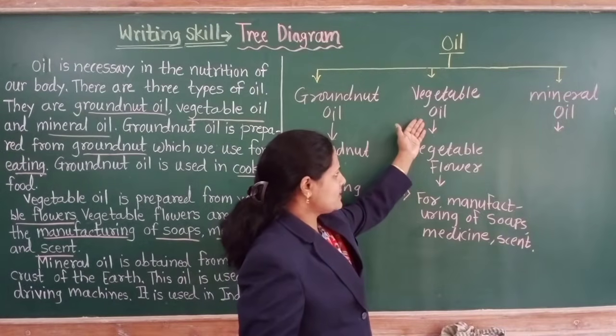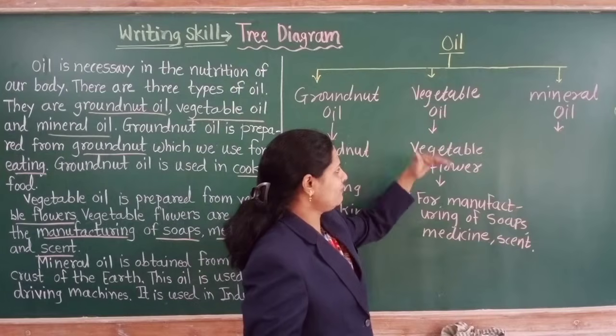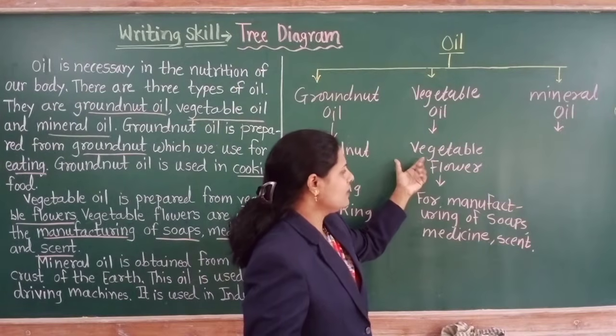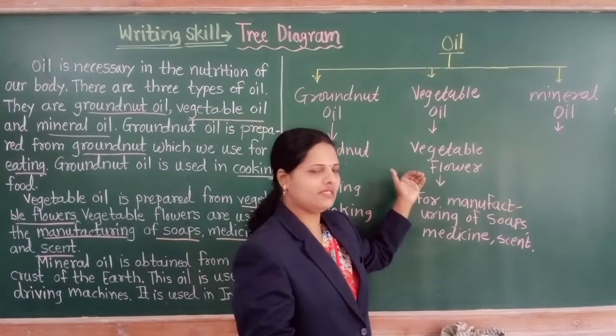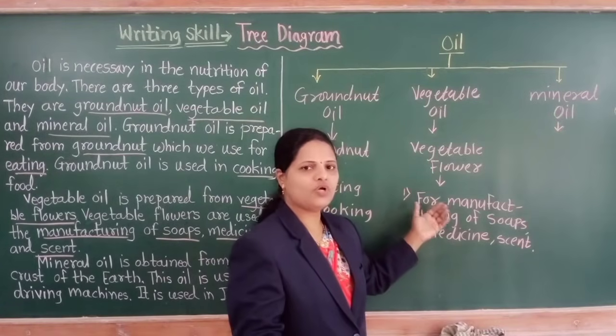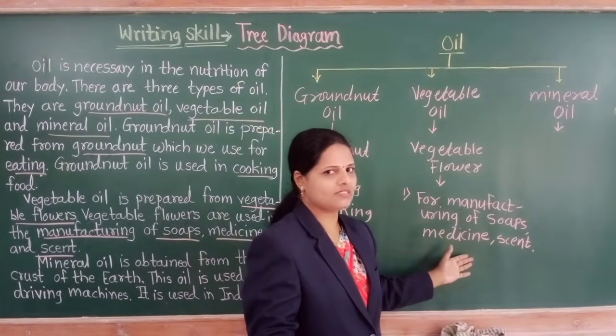Second one, that is vegetable oil. We get vegetable oil from vegetable flowers. The use of vegetable oil is for manufacturing of soap, medicine and scent.